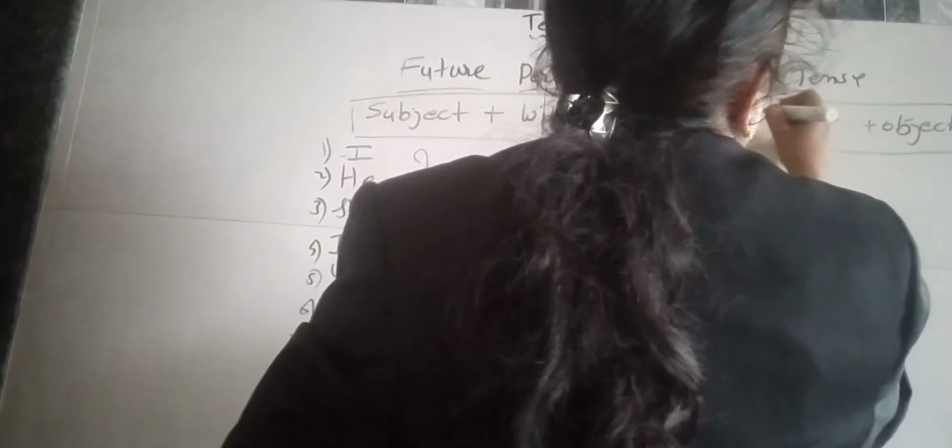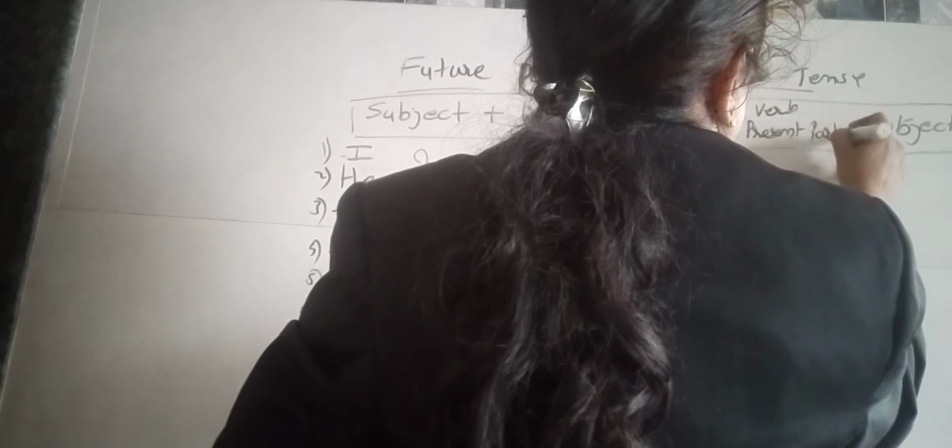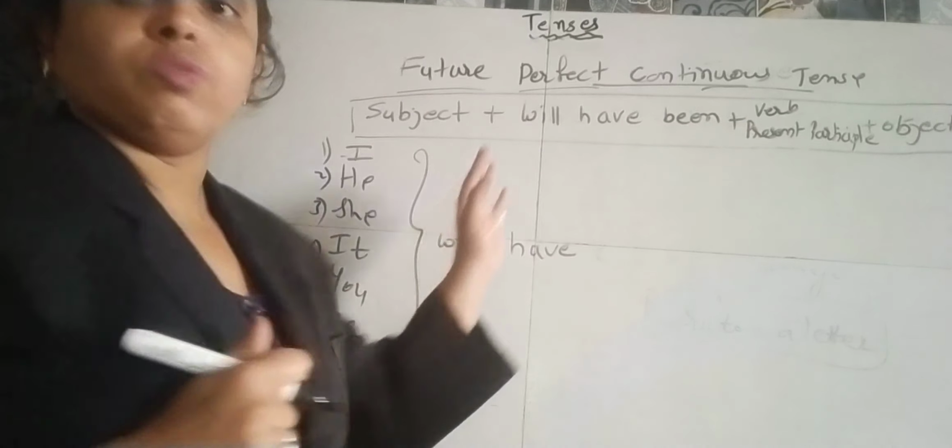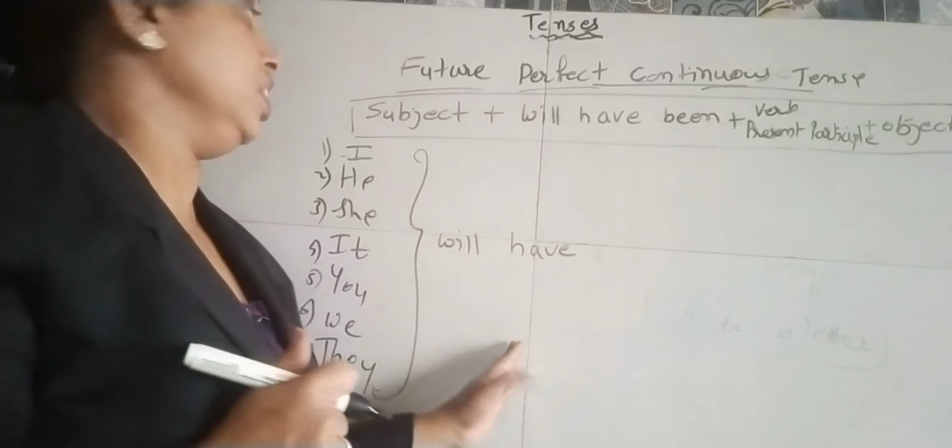Subject plus will have been plus verb present participle plus object. Okay, so how will we make the sentences for it?